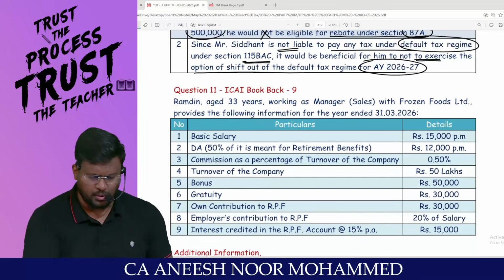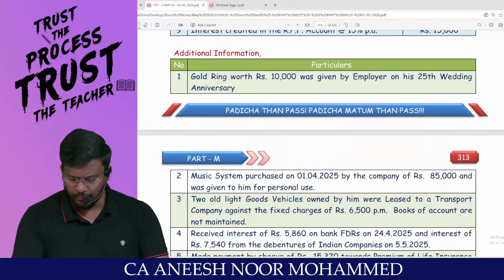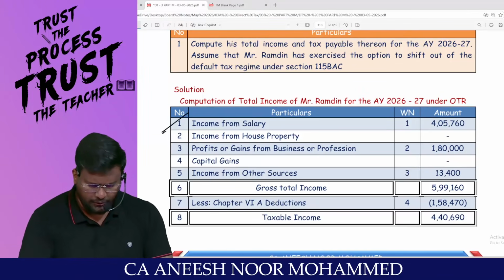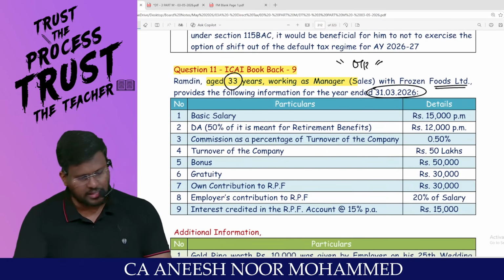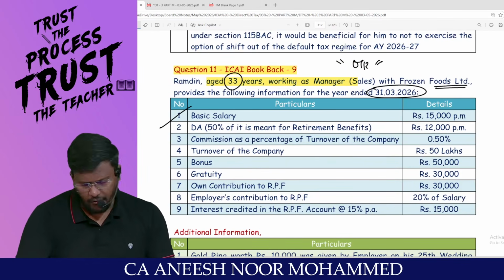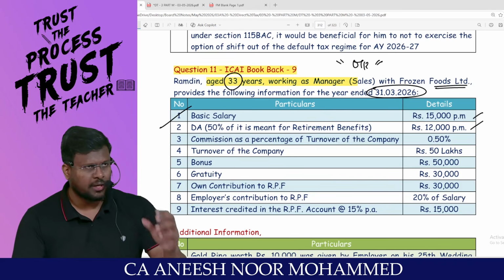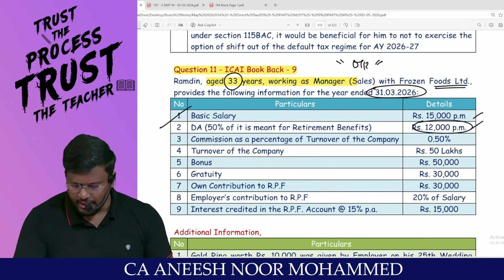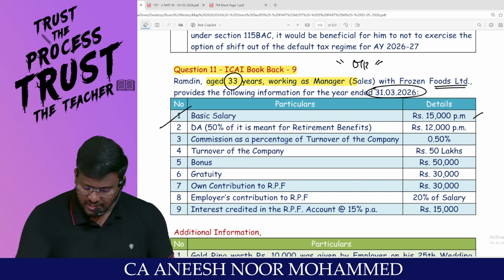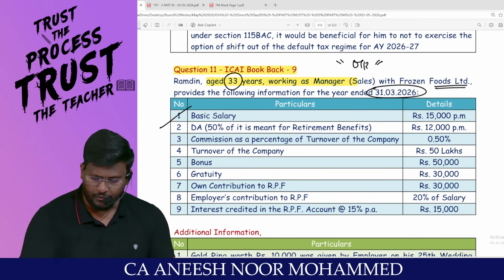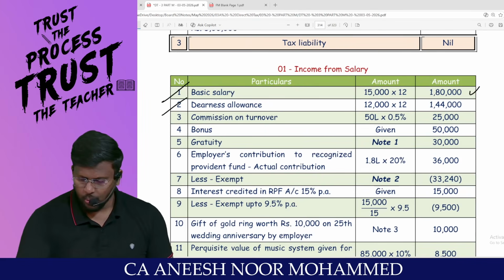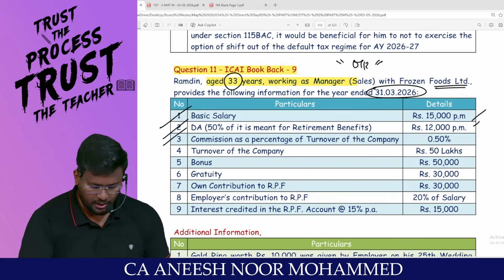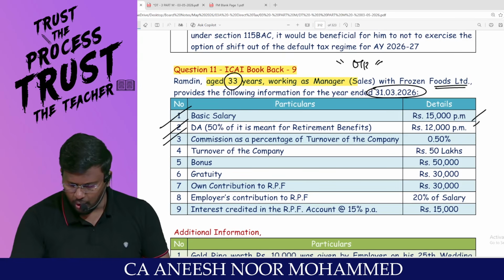Basic salary 15,000 per month. You tell me, 15,000 into 12 comes to, that's it. Salary question, so we have to finalize the income from salary. Sir, basic salary 15,000 into 12, 1,80,000. Easy. DA, 50% of it is meant for retirement benefits, 12,000 per month. For the purpose of income computation, we will take the entire 12,000. For the purpose of salary definition, we will take only 50%. Am I right, sir? So 12,000 into 12 comes to 1,44,000. DA also comes to an end. Commission as a percentage of turnover of the company, 0.5%.